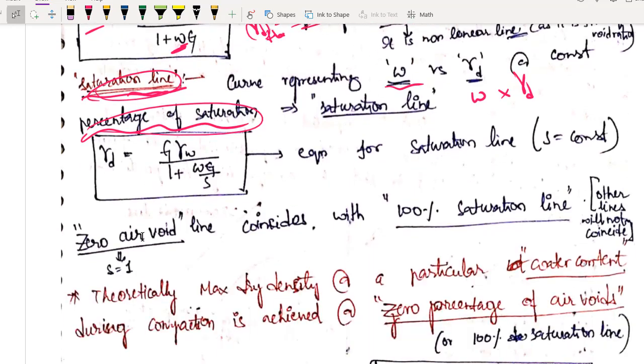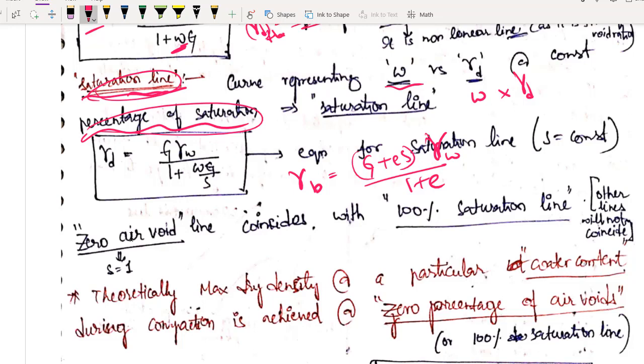See, what is gamma d in terms of saturation? You know gamma b, bulk unit weight. What was the formula? (G plus eS) gamma w by 1 plus e. Do you remember the formula? See, these formulas are very important. If you remember the formulas which I taught you in the very first module, very first chapter, you are good enough to score 3 to 4 marks easily in ESE prelims, and in ESE mains you can easily score 15 marks. So in ESE prelims easily 2 to 4 marks you can score, and in GATE definitely 2 marks you will get.